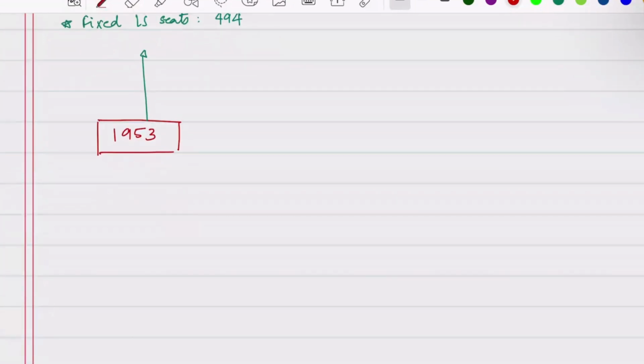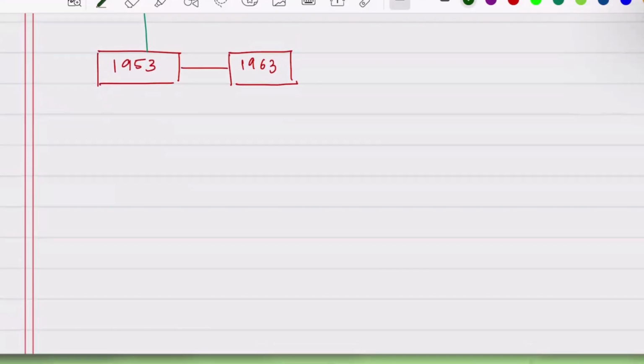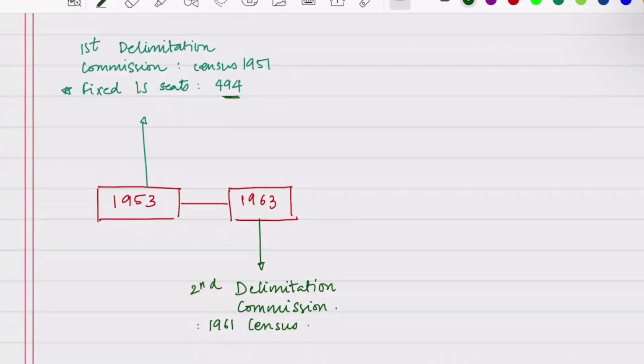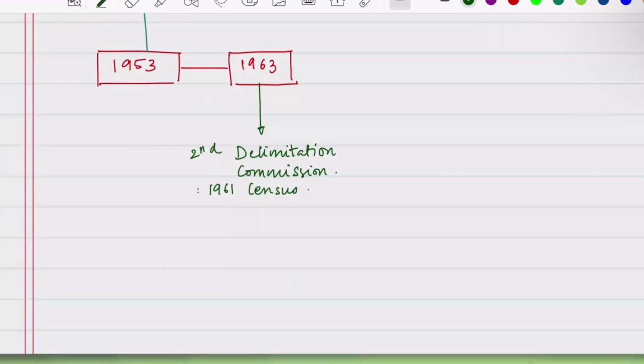Next, we have the 1963 one. This was the second Delimitation Commission. It was based on the 1961 census. And here, it increased the Lok Sabha seats from 494, which was under the first Delimitation Commission, to 522.